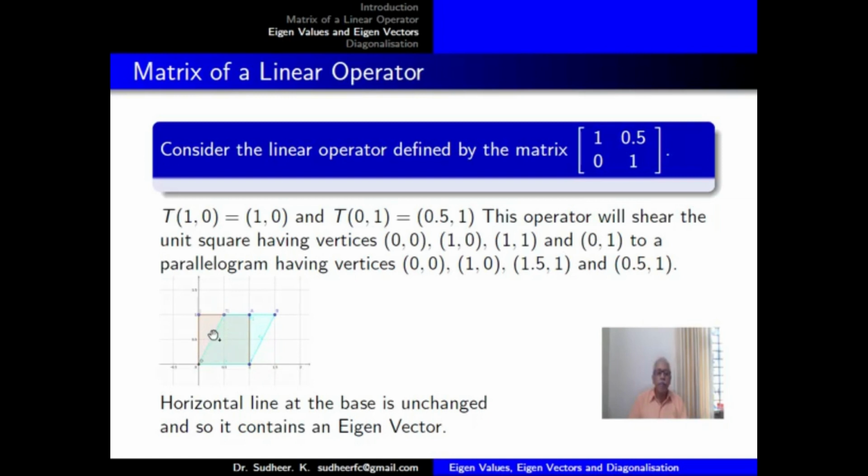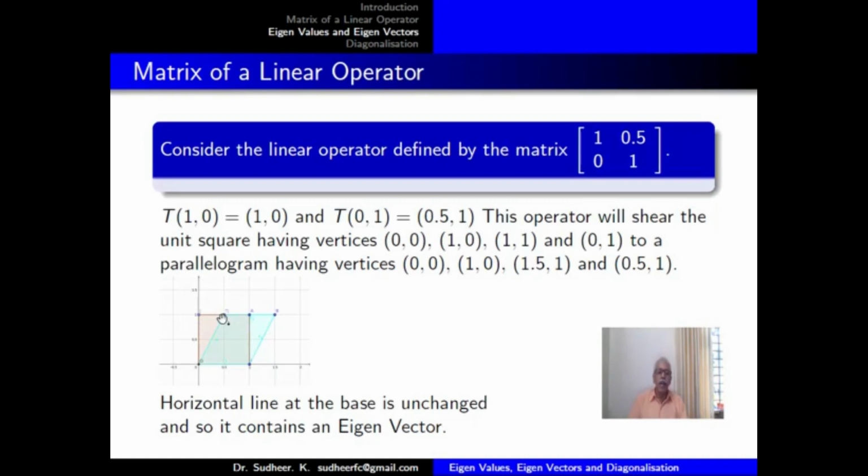If we keep the photograph of Mona Lisa on this unit square, you can get a sheared photograph. So that's the effect of shearing. And here you can check the order in which you move along the unit square. First origin, then the vector i, which is (1, 0), then (1, 1), j, which is (0, 1), and then back to origin.